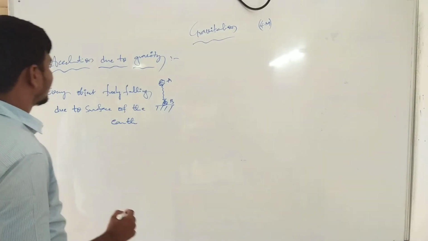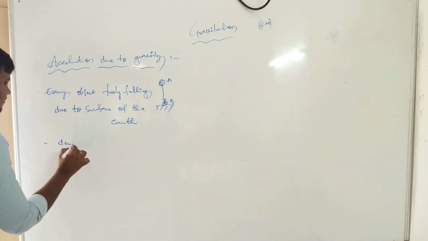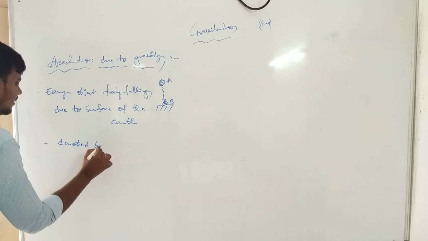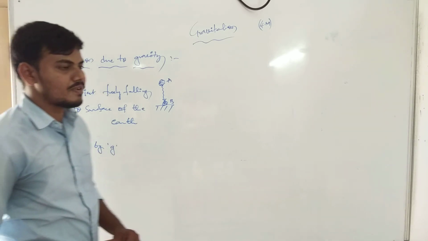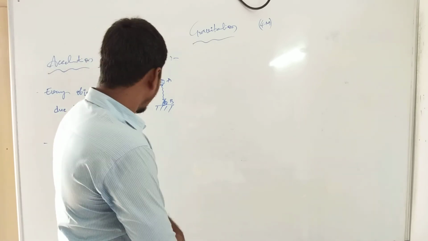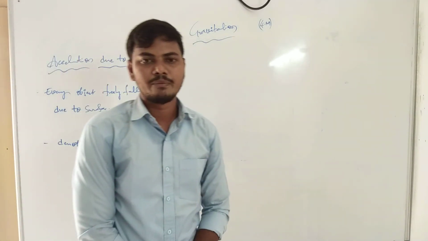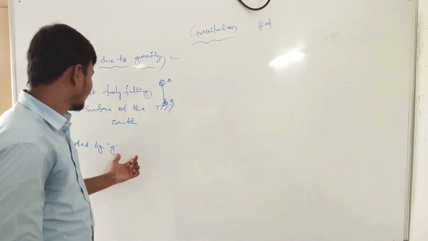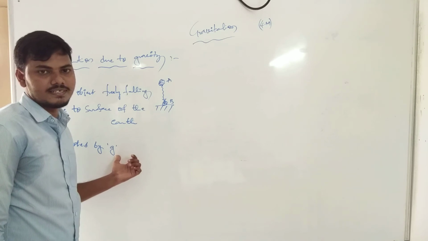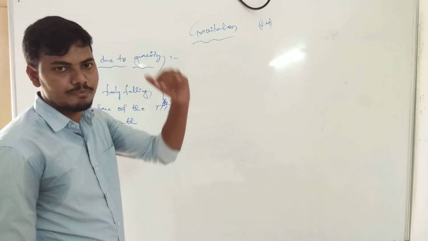Now this is the acceleration due to gravity, which is denoted by small g. Small g for a body falling to the ground, g is equal to 9.8 meter per second square. The small g value changes with position: on the surface, on the ground, and in the upper state.